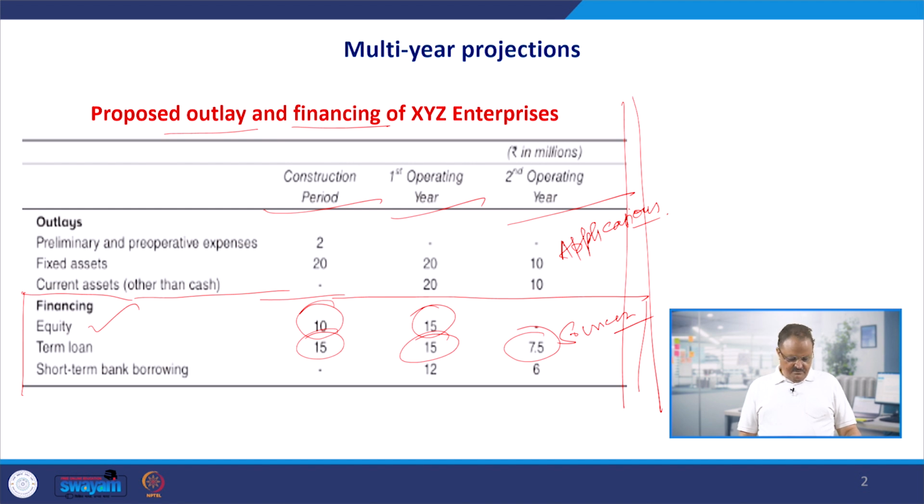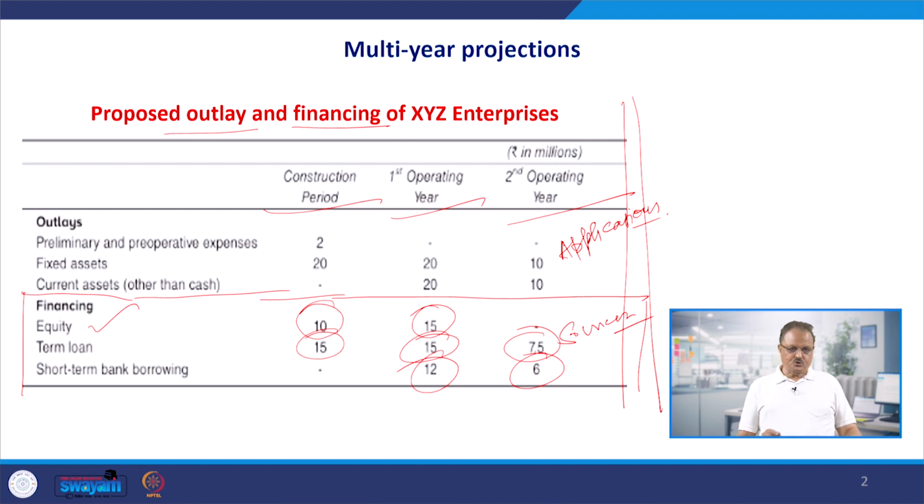Initially it was 15 million, then an additional 15 million in the first year, and 7.5 million in the second operating period. This way we are talking about the total investment. And then we have the short term borrowings from the banks or other financial institutions, partly in operating year 1 and partly in year 2. So, a total of 18 million of short term borrowing has been raised. Total investment has come in all 3 years, the construction period, the first operating year and the second operating year, and this all makes up the sources of funds for us.